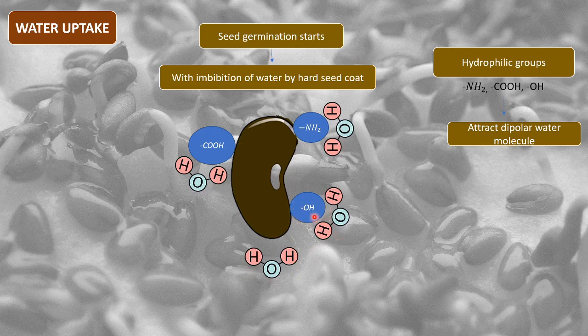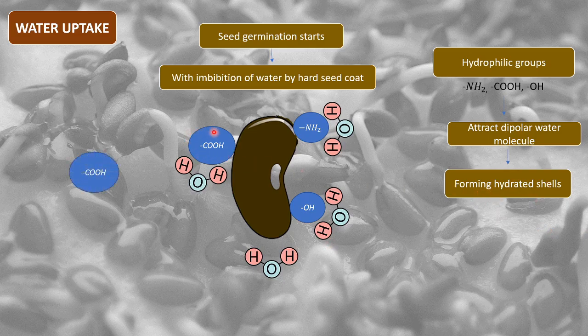These hydrophilic groups basically attract the water molecule and they form hydrated shells. Now what are hydrated shells? For example, if this is a hydrophilic group that we have considered here, the carboxylic group, right? The carboxylic group is a hydrophilic group, and as it is hydrophilic, it is going to attract a large number of water molecules.